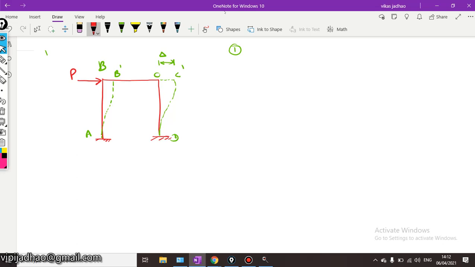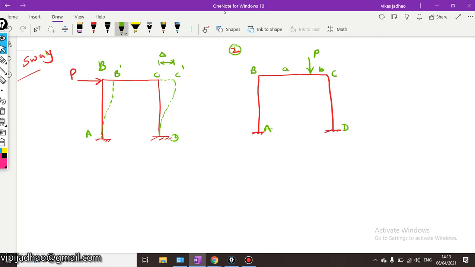Okay, the second condition when such type of sway can be possible is unsymmetrical vertical loading. Let us consider a second example for unsymmetrical vertical loading. Let us consider we are having the same frame like this, and this frame is subjected to some unsymmetrical vertical loading. Let us consider P is acting at a distance a from point B, capital B, and at a distance small b from capital C. In this case also there may be sway or lateral deflection of this frame.